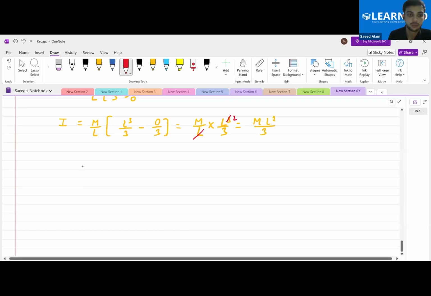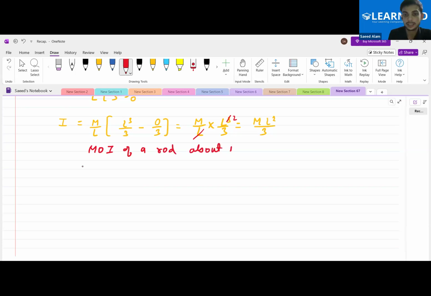So what should we write here? That moment of inertia of a rod about its axis, axis passing through one of its ends. Okay, so that is the moment of inertia that we got over here.